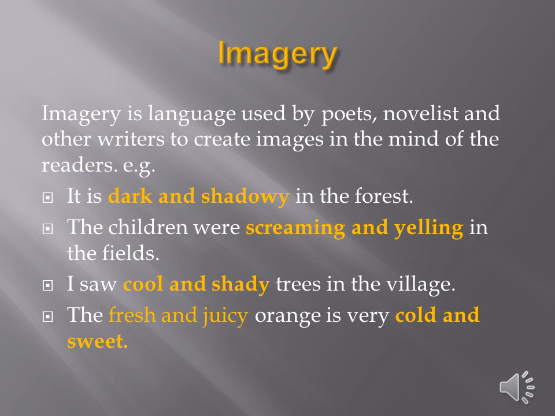The second example is: the children were screaming and yelling in the fields. Now, screaming and yelling, of course, create an image that they were shouting. I saw cool and shady trees in the village. Now, cool and shady trees creates again an image in your mind that the trees in the village were cool and shady. Last example is: the fresh and juicy orange is very cold and sweet. Here, fresh and juicy and cold and sweet, both are creating imagery.